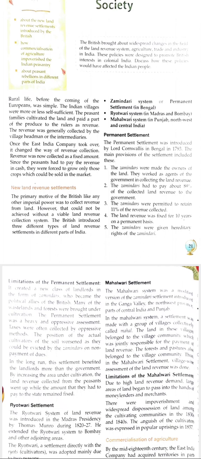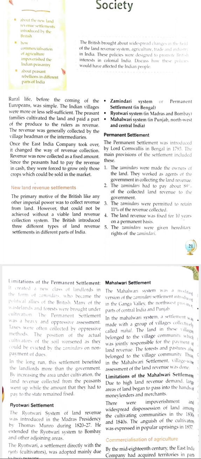It worsened, as they could be evicted by the zamindar on non-payment of dues. If they were not able to pay the dues, they could be evicted by the zamindars from their land. In the long run, this settlement benefited the landlords more than the government. How? Because the government got only the fixed amount, right? But by increasing the area under cultivation, the land revenue collected from peasants went up, while the amount that they had to pay to the state remained fixed.